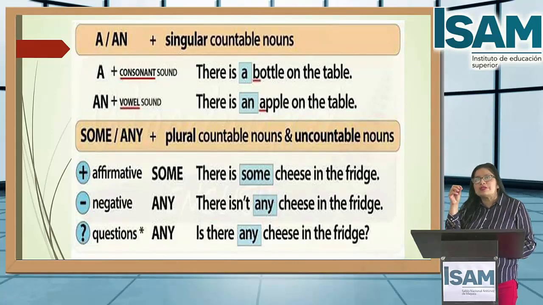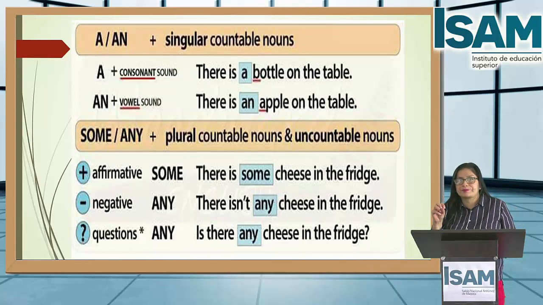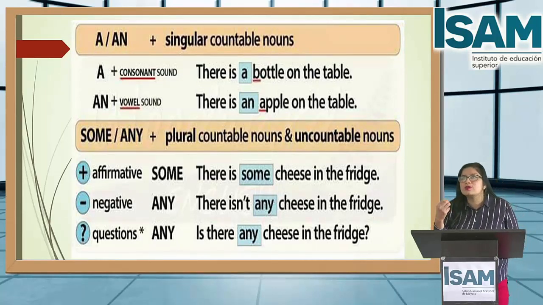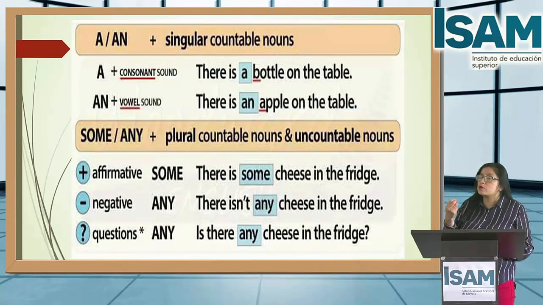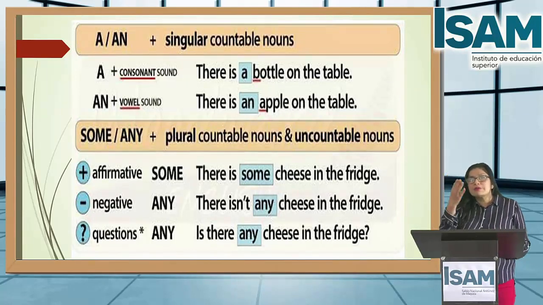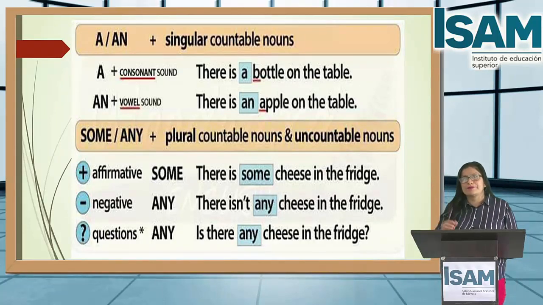Some y any van a utilizar ustedes para ambos, tanto para los sustantivos contables y para los sustantivos incontables, porque cuando vamos a crear oraciones nos encontramos con ambos. Ahora observen, chicos, cuando utilizamos el some y el any. It's important for you, right?